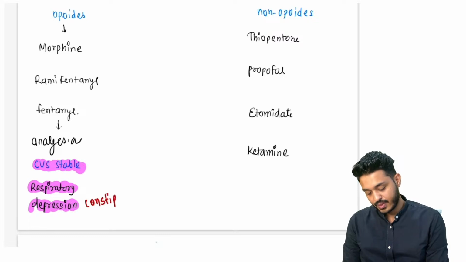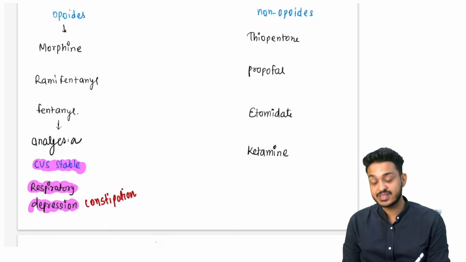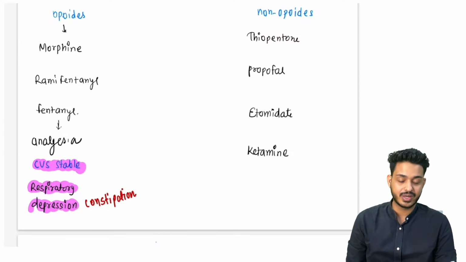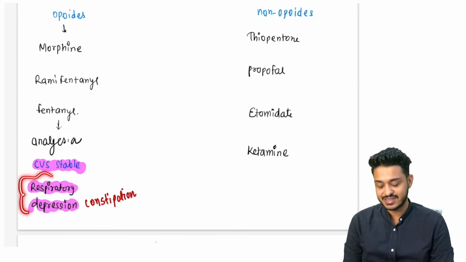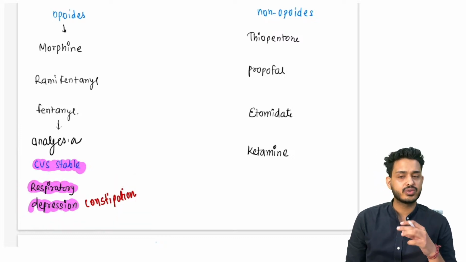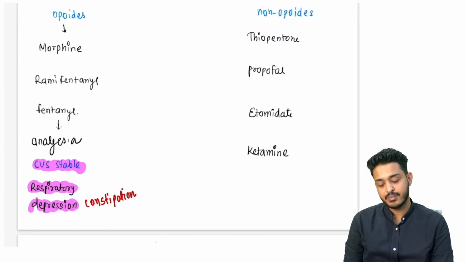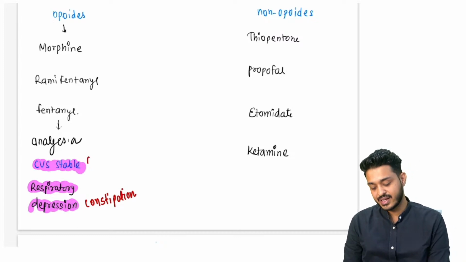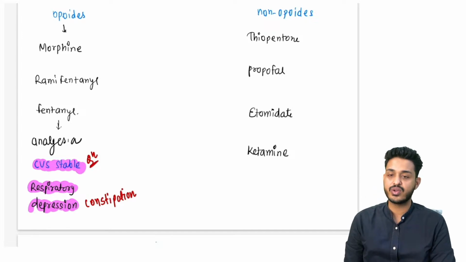That is why you take loperamide. It is an opioid, right? So these have this side effect. Respiratory depression and constipation are the common side effects for opioids all over, right? But they are CVS stable.